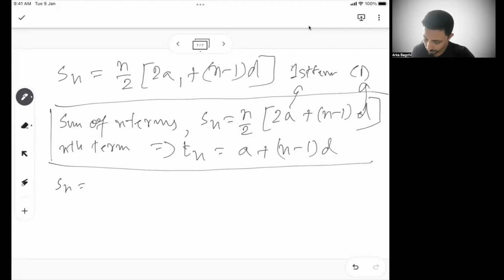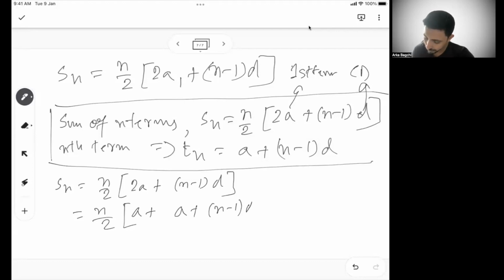Let's say if I know Sn is equal to n by 2 into 2a plus n minus 1 into d, I can write this as n by 2. If I break the 2a into a plus n minus 1 into d, this part is basically the nth term, and this is the first term.